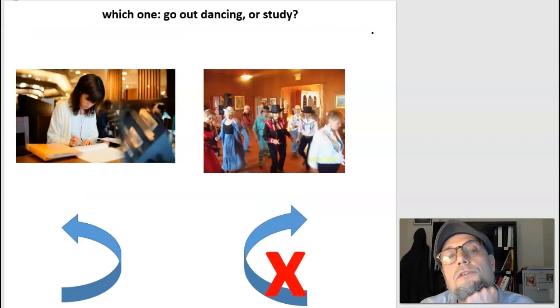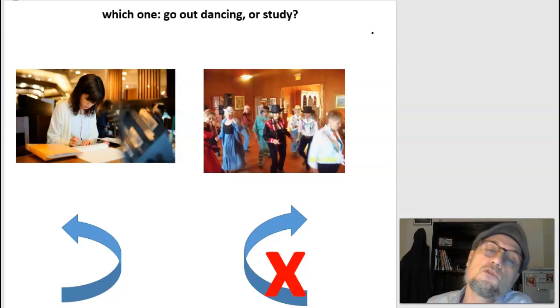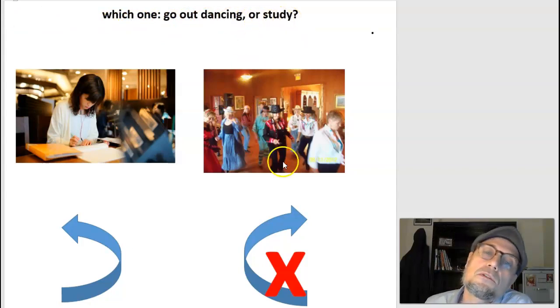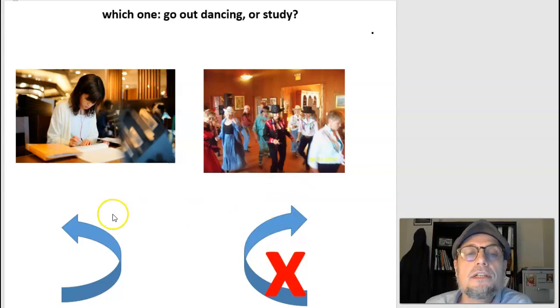So example number 2, we're going to talk about Grace. Now Grace is a super student. She always does her homework, she comes to class, etc. Now it was Friday night and Grace had a choice. So which one? Go out dancing or study? So she chose not to go out dancing. That was a choice. But she said, no, I'm not going to do that. Instead, I am going to study.